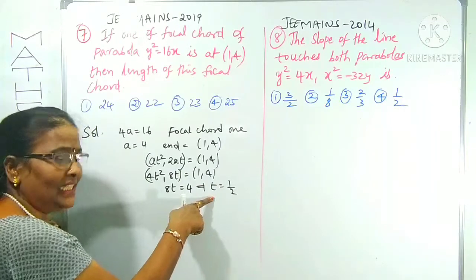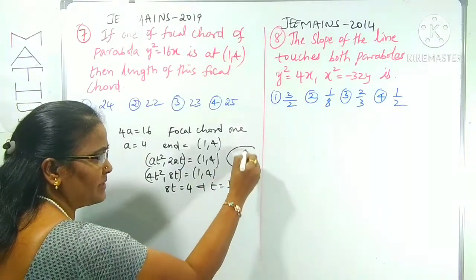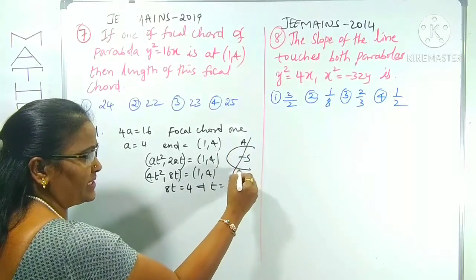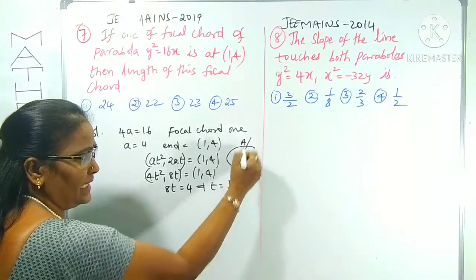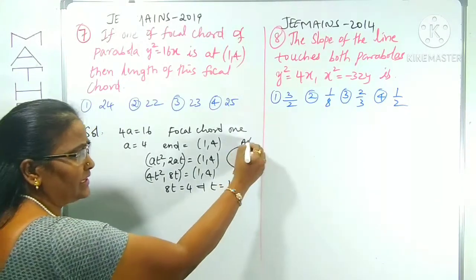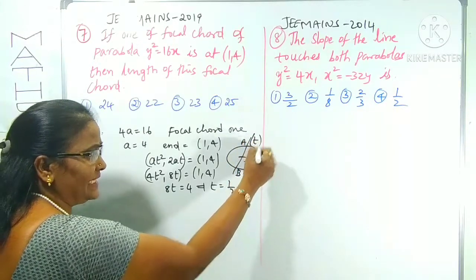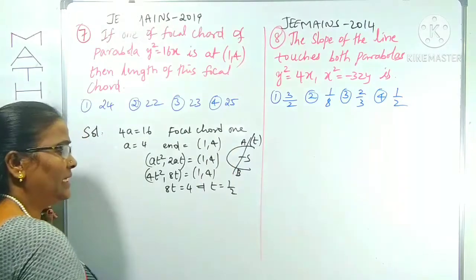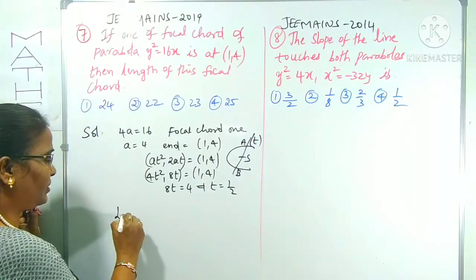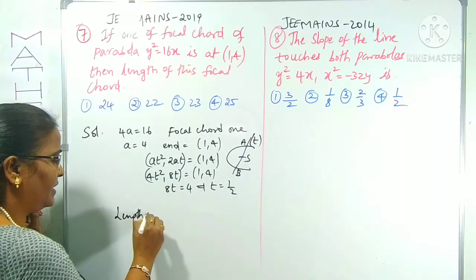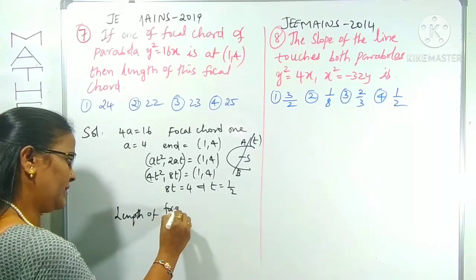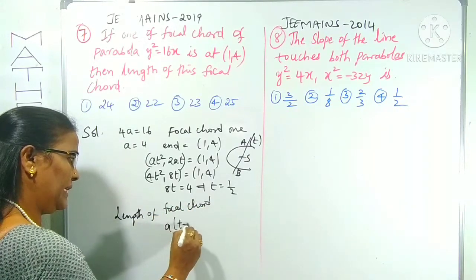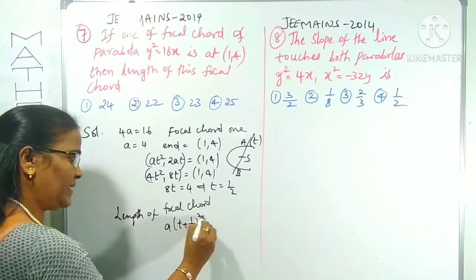If you know the t, focal chord means what? It is passing through the focus. Suppose A is one end, S is the focus, B is the other end. This is the length we have to find out. Length of the focal chord, if you know the t at one end A, is simply a of t plus 1 by t whole square.